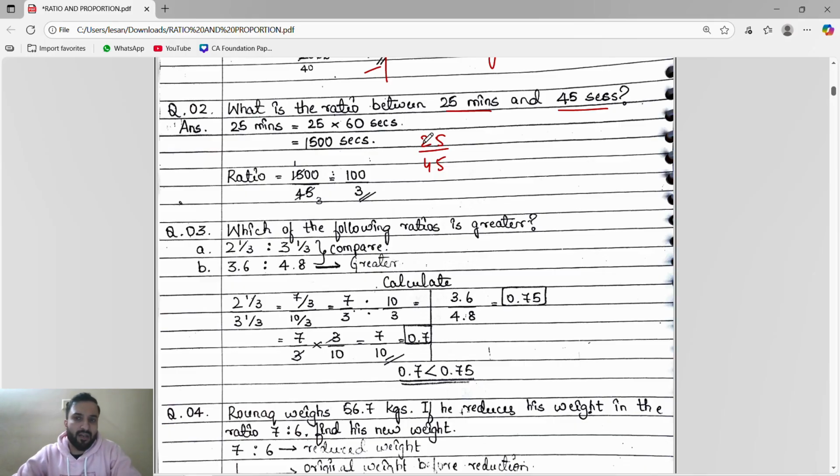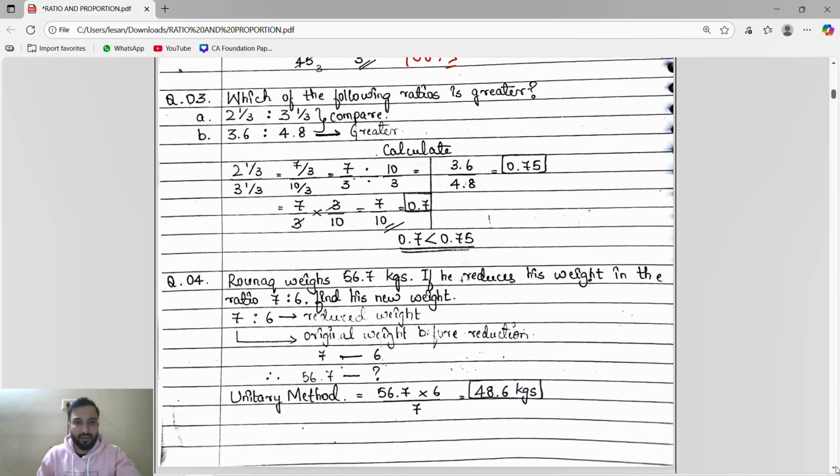So guys, we know 25 minutes and 45 seconds are the same kind, both are time. Same unit means we'll convert this minute into second, because it will be very easy. If you convert the second into minute you have to divide by 60, so that's why we will multiply directly. 25 minutes will convert into second. We know 1 minute is 60 seconds. So 25 minutes means 25 into 60, 1500. 1500 divided by 45, when you cancel, you will get 100 by 3, or you can write 100 is to 3.